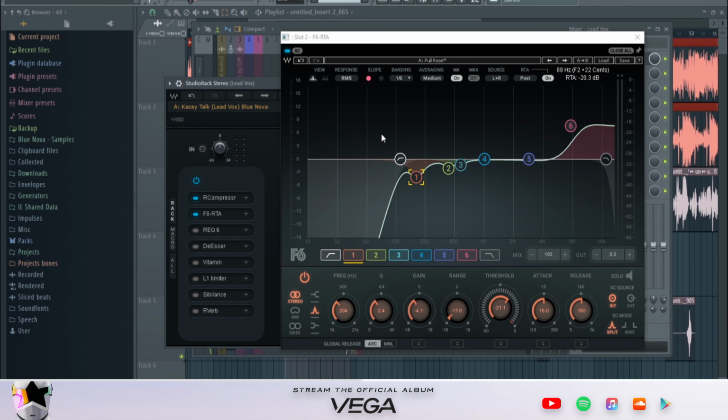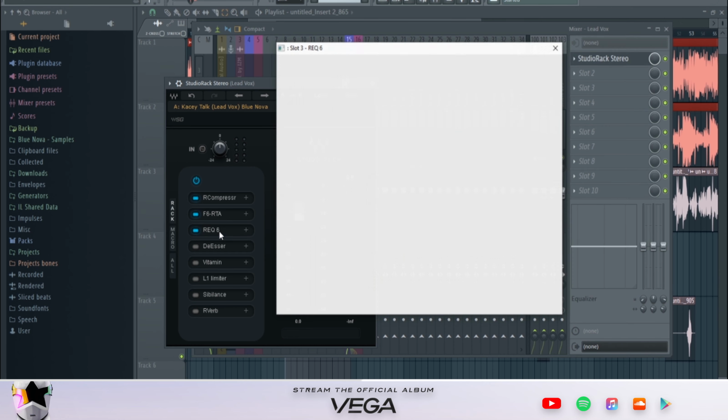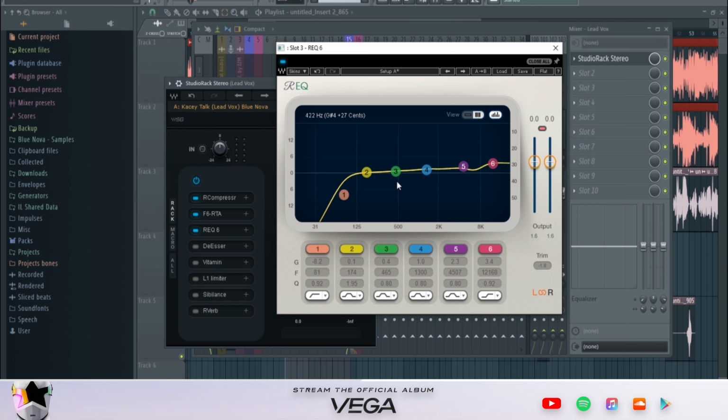So that's why you're seeing the bands going up. You're seeing the bands going down when certain peaks are coming into the vocal. Essentially, these are already set at some areas, but whenever it's coming in hotter, then we're going to push it down with a threshold. After that, we're just doing some boosting with a high end frequency, boosting that around 7.6 decibels. After that, we're using another EQ, which is the REQ6, and we're doing some more adjustments to the overall sound, cutting out some more of the low end and boosting some more of the high end. So this is what it sounds like.